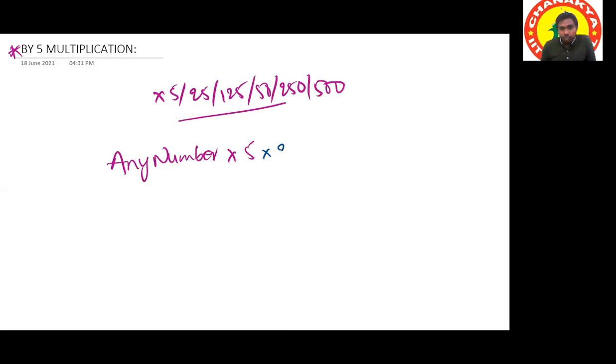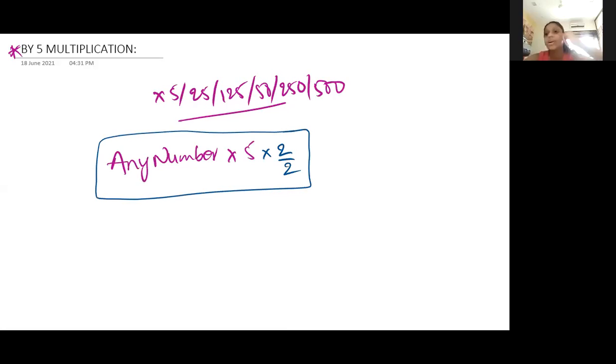So instead of multiplying by 5, what we can do is, suppose I do into 2 by 2 for this question, is there any change in the problem? Is there any disturbance in the question? No, sir. Because 2 by 2 is 1, and 5 into 1 is 5. Yes, so there is no change. Sir, you can also write it like 5 by 5, right?